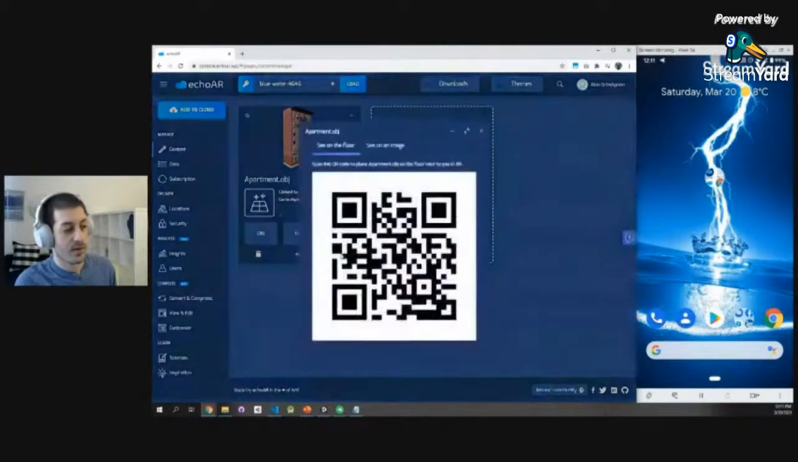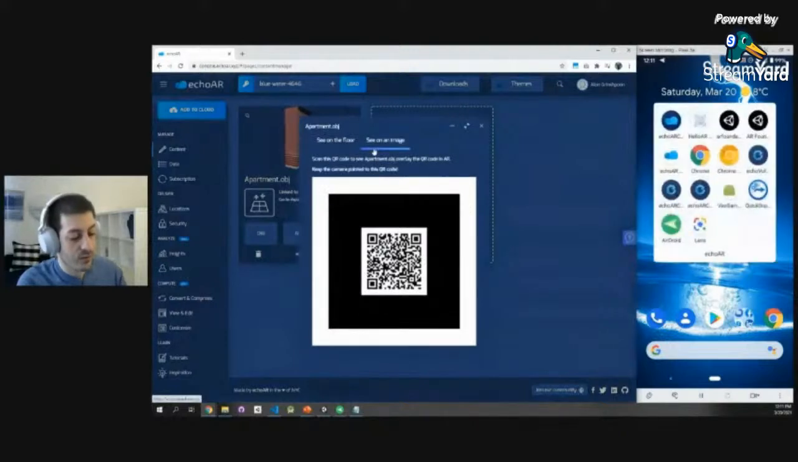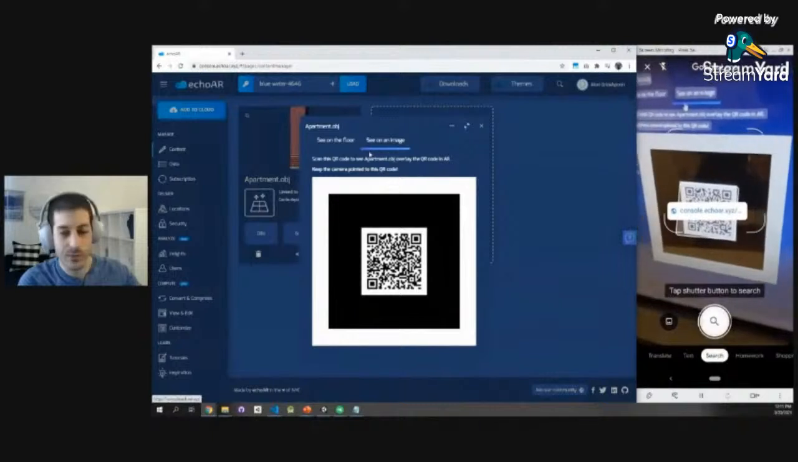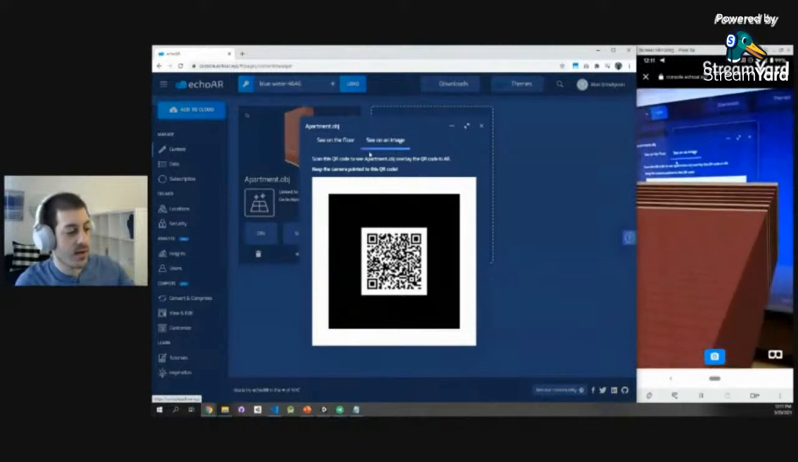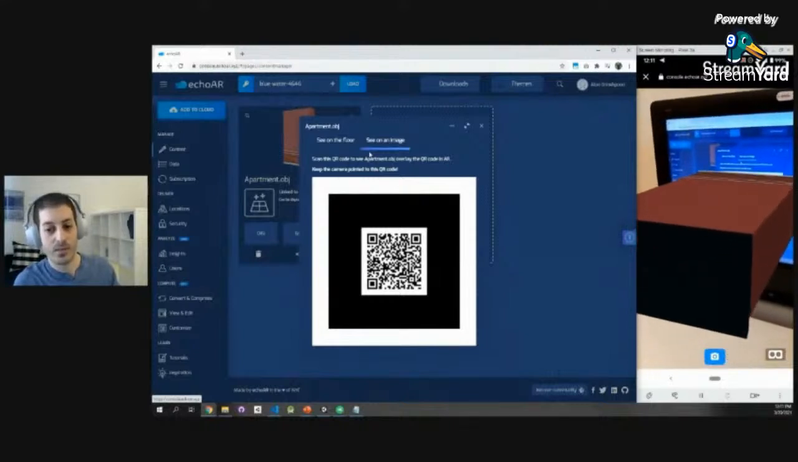So I'm going to click this button right here. And instead of doing see on the floor, I'm going to do see on an image. Again, you can use your phone to scan this right now. If you're watching this live, just put your phone in front of this. Most phones have a built-in QR code scanner. It redirects to a website. You don't have to install anything. But now keep your phone oriented towards the image. And now, bam, suddenly this 3D model overlays the image. It pops out of my screen as opposed to being on the floor.